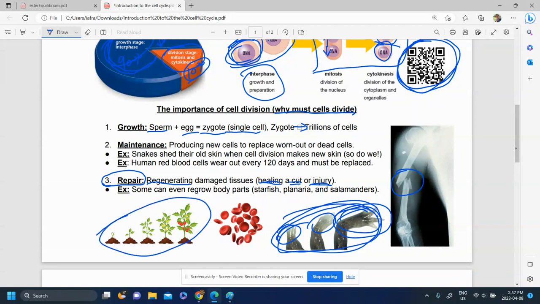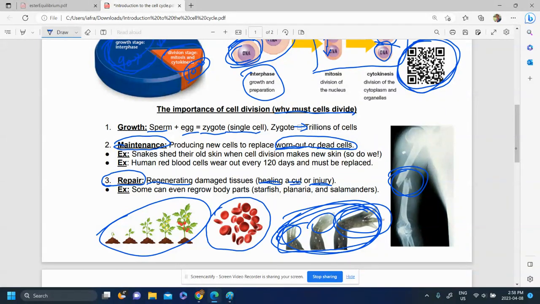So here we can see growth. Here we saw repair. And then another reason for cell division is maintenance. So sometimes our cells just get worn out or they die. They've been around a long time. They have some damage and they don't work as well as they used to. So those worn out cells, we basically get rid of them and we have to replace them so our body can still function. And so we can do that by cell division.